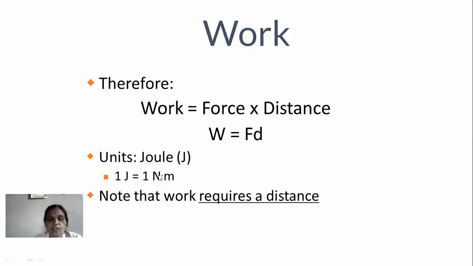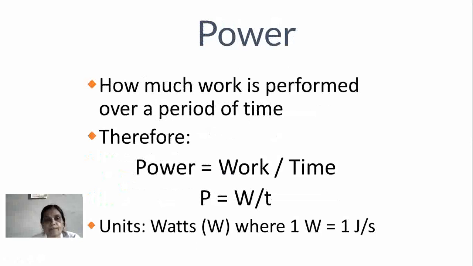If this unit 1 Newton meter is formed according to the RHS of this formula, force is measured in Newton and distance is measured in meter, and that is why 1 joule of work corresponds to 1 Newton meter. That is the unit of work.